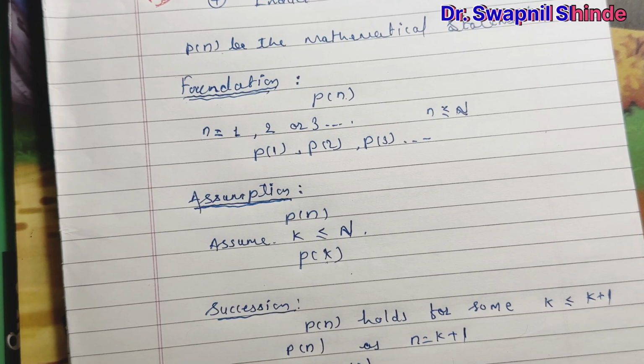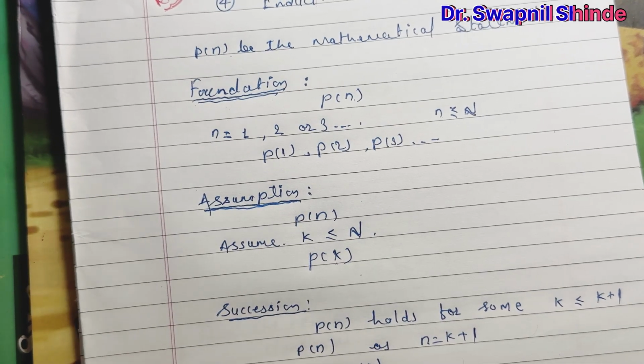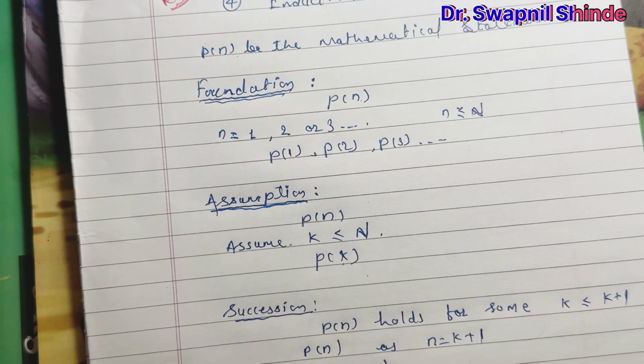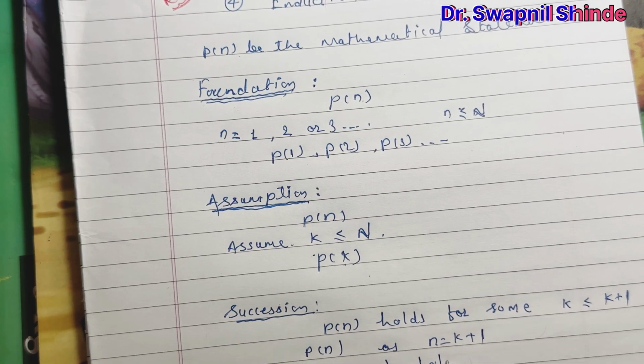So first we assume P of k. This one is our assumption. Then we prove that P of k plus 1 holds.